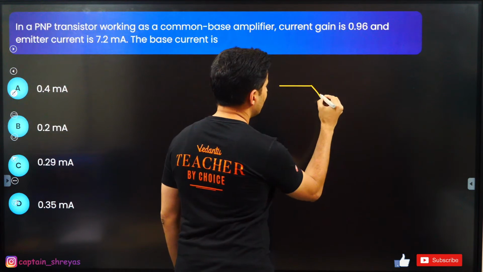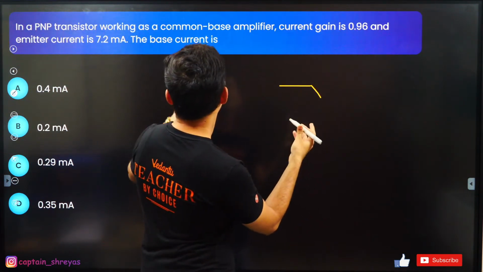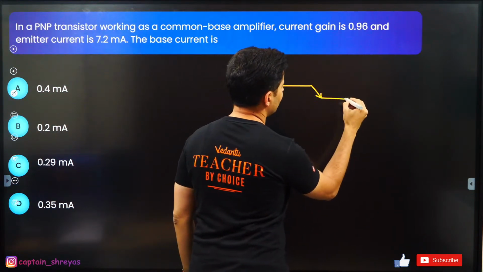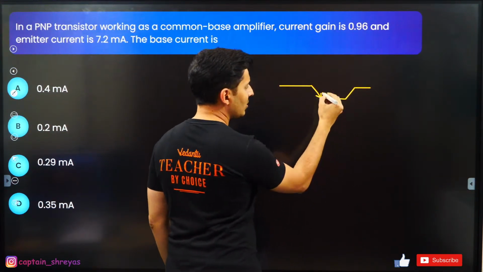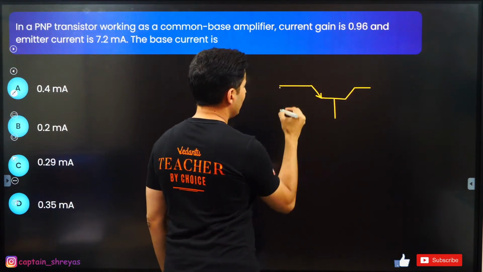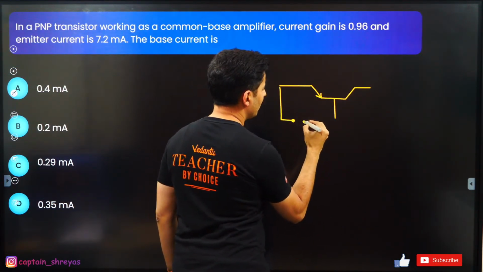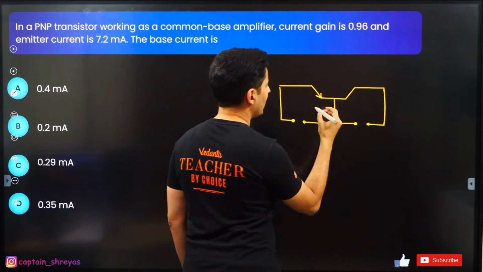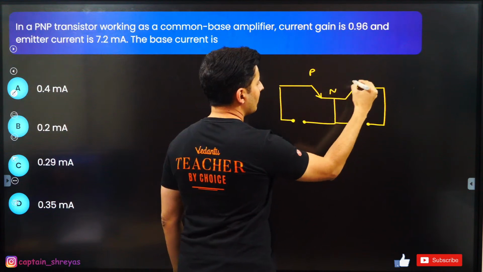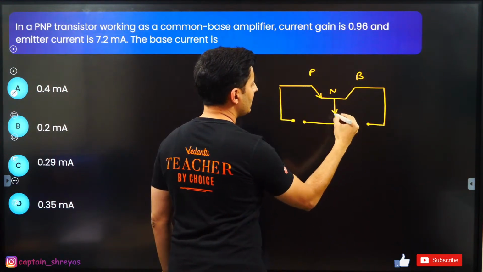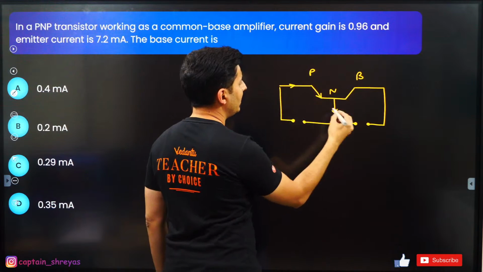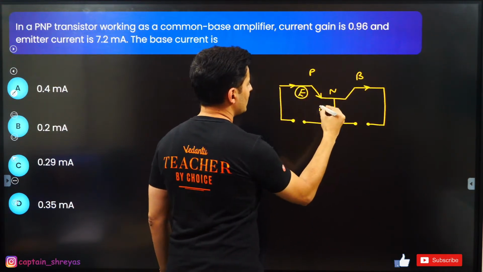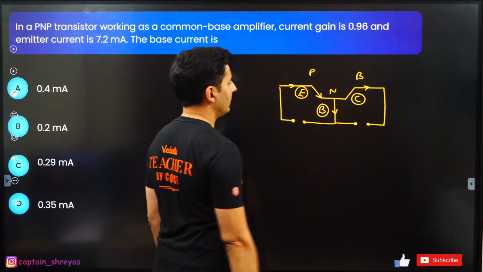So here is basically a PNP transistor which is working as a common base amplifier. So basically something like this. This is PNP, so the arrow mark is inside, and maybe there is some kind of a voltage here and some kind of a voltage here and so on and so forth. So there will be obviously some kind of a base current, emitter current and collector current. So this is emitter, this is your base and this is your collector.